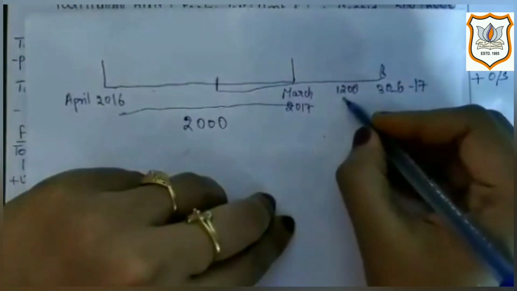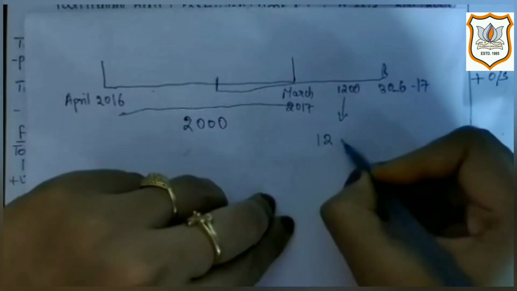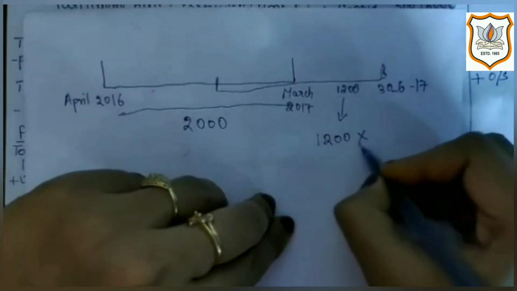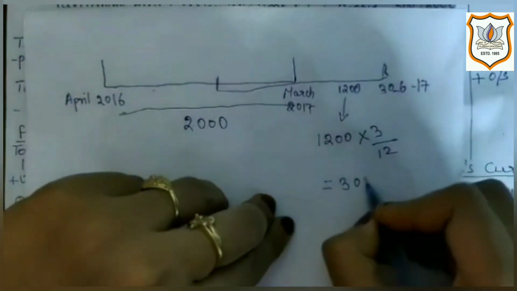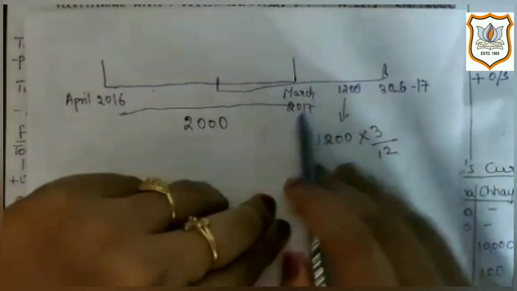That means out of 1200, prepaid is for 3 months. That means 300 is prepaid.